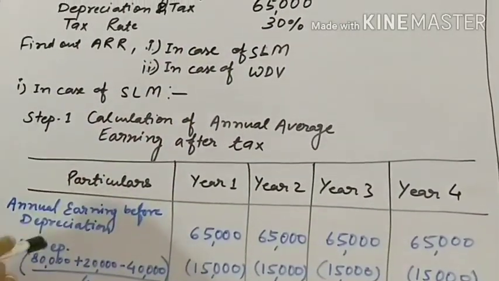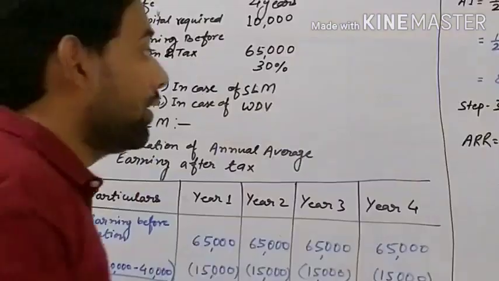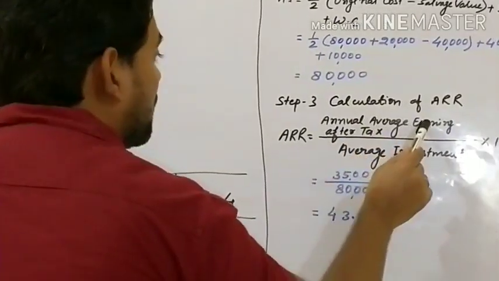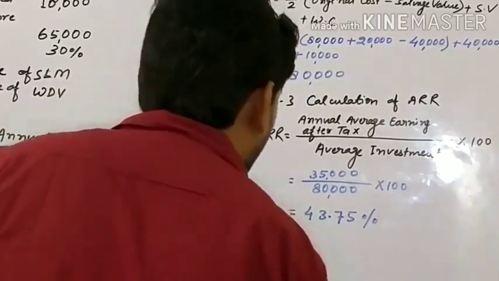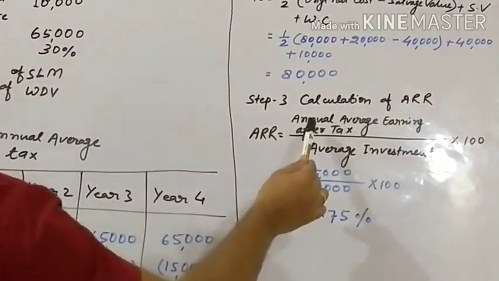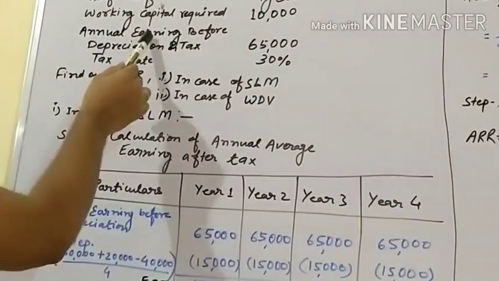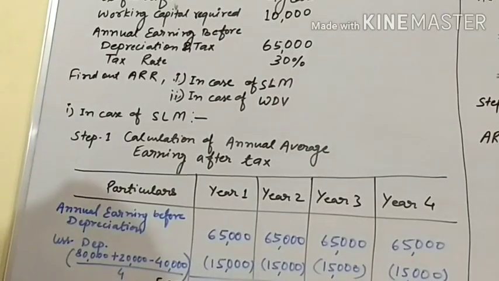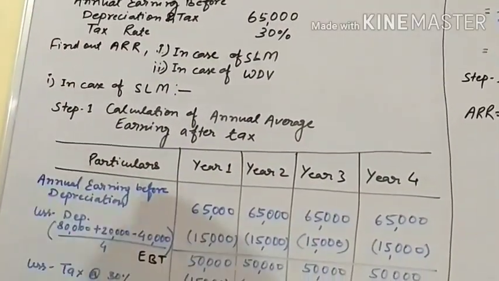Here is the formula for ARR: annual average earning after tax upon average investment into 100. It means we require annual average earning after tax, but here annual earning before depreciation and tax is given. So we have to find out annual average earning after tax. Let's see how.